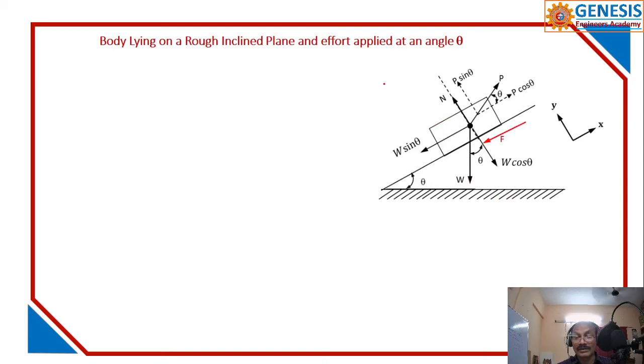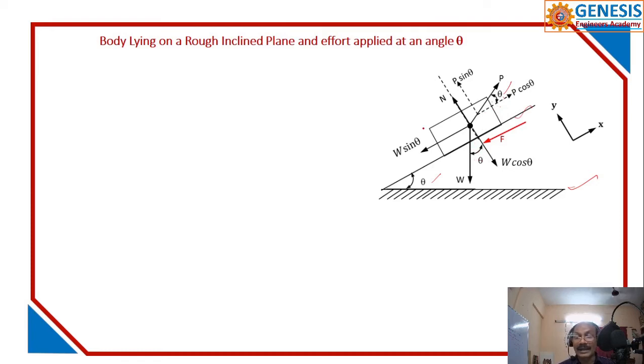So you have to try like this. What happened to that? In this case also I am applying the force at an angle theta. You understand my point? In the previous case it is parallel to the inclined plane. We cannot say horizontal; horizontal is only this. In the present case, the load is at an inclination theta. This is theta, this is also theta. Even if it is different, you can resolve all these things.